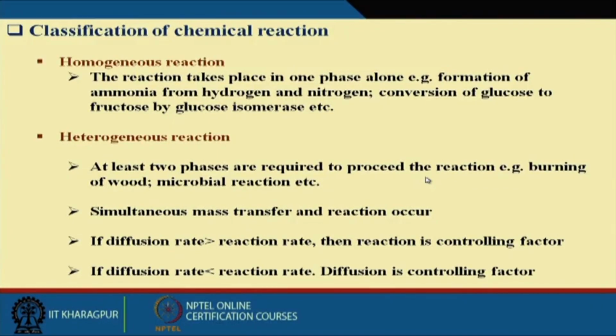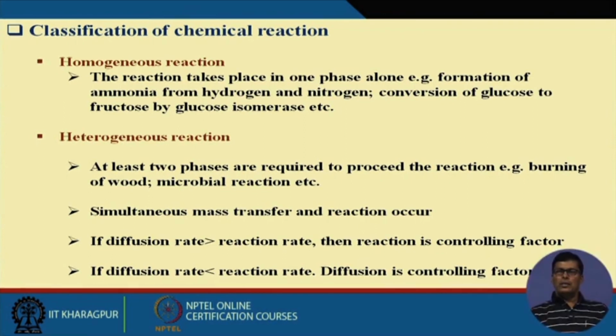Next is the heterogeneous reaction. A heterogeneous reaction means it contains more than one phase; at least two phases should be present in the reaction mixture. A very simple example is the burning of wood. When wood burns in the presence of oxygen, it produces carbon dioxide and water. The product is a gas, the wood is a solid material that burns and reacts with oxygen in the gaseous form. So this is an example of a heterogeneous reaction.